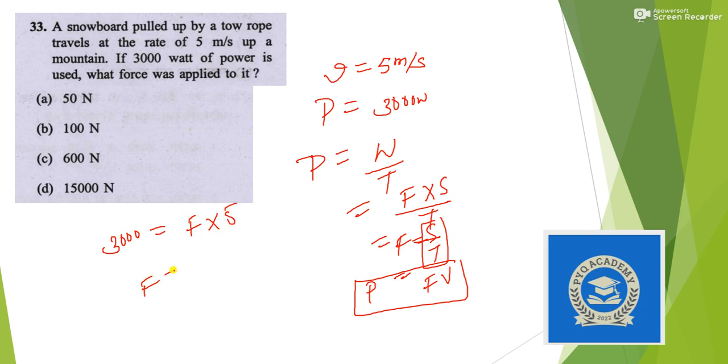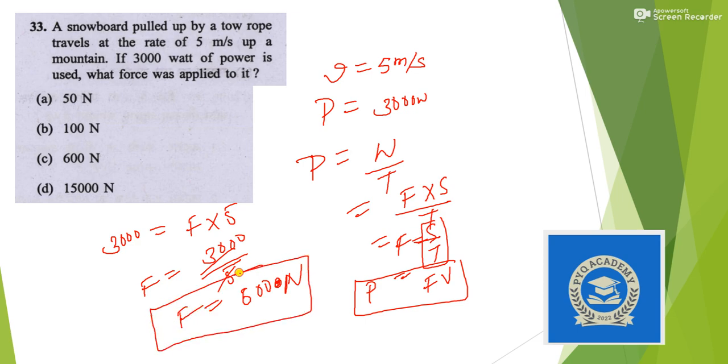So here force equals 3000 divided by 5, so we get our answer 600 Newton force. Okay, so it was quite an easy question. You just need to apply the concept. So the answer is option C.